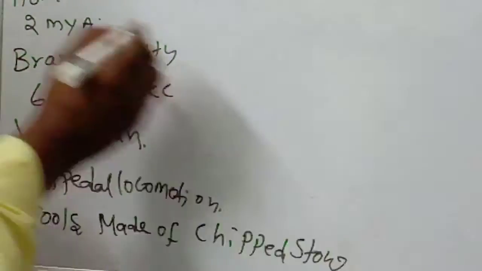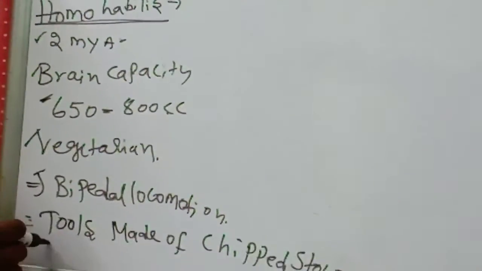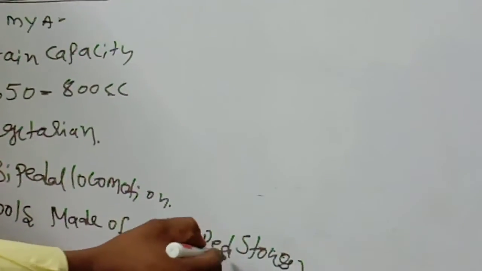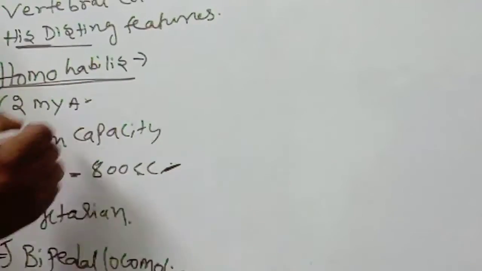Okay, children, so now Homo habilis: they lived 2 million years ago, brain capacity is 650 to 800 cc, they are vegetarian, with bipedal locomotion, and tools made of chipped stones. These are the characters of Homo habilis. Australopithecus were 1.5 meters tall, bipedal, omnivorous, with protruding face, lack of chin, and 350 to 450 cc brain. But Homo habilis had 650 to 800 cc.